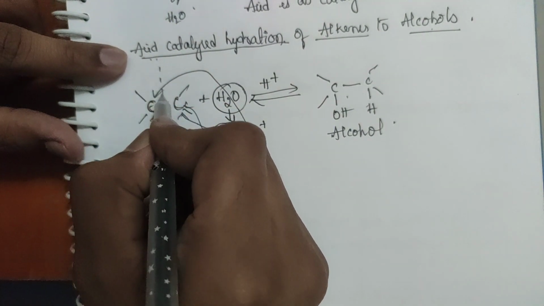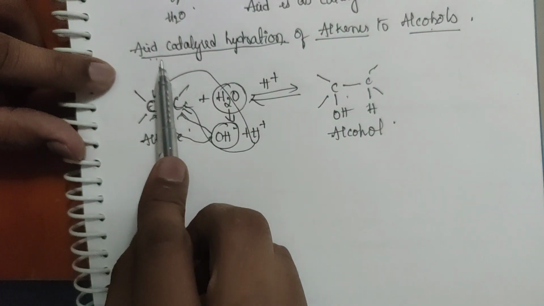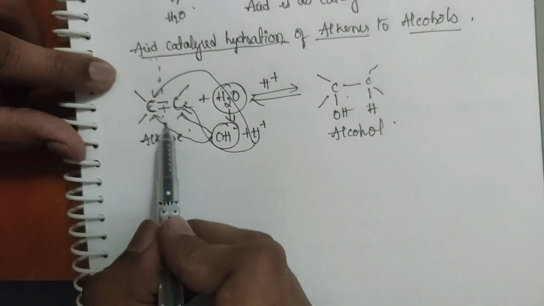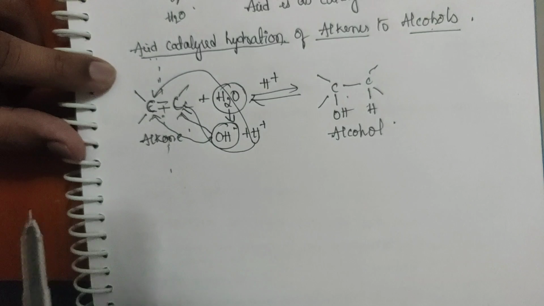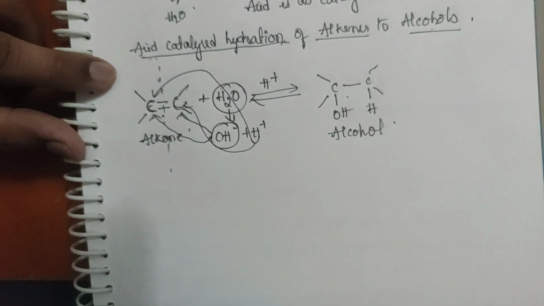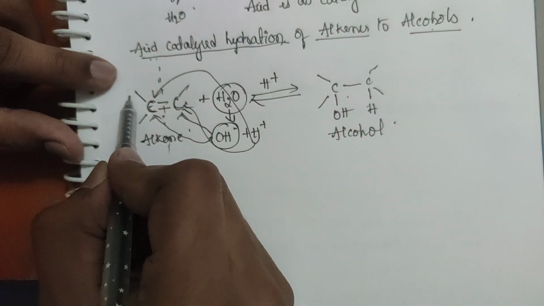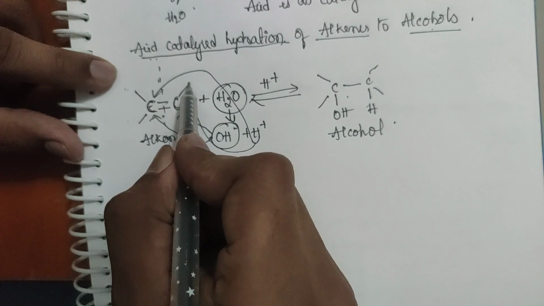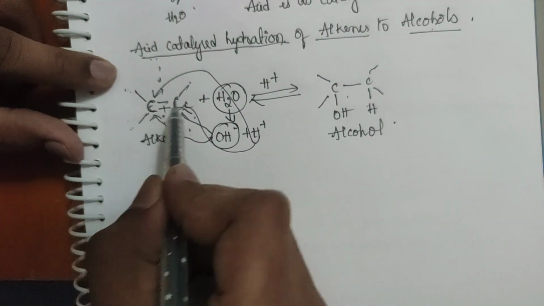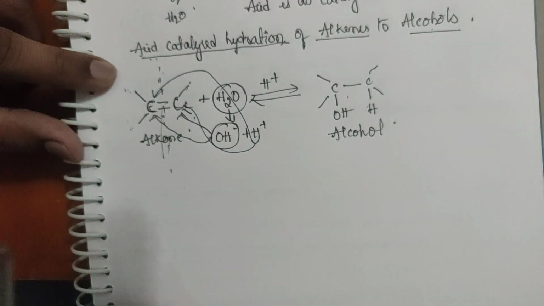If you draw one line through the center of the molecule, that line should cut the molecule in such a way that the two equal parts contain the same number of carbon atoms and hydrogen atoms. There are two hydrogens here and two hydrogens here. One carbon this side, one carbon that side. This is the symmetry of the alkene.